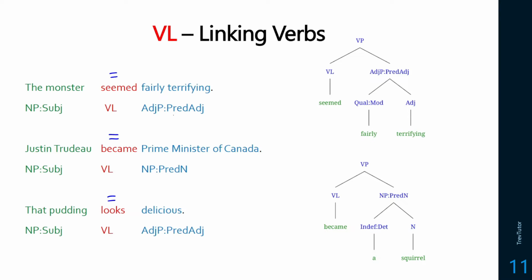And depending on the form of the phrase coming after it, you're either going to see a predicate noun or predicate adjective. So in our trees, we'll have our linking verb seemed, taking a predicate adjective complement, or in the case below with became a squirrel, it's going to take a predicate noun complement.